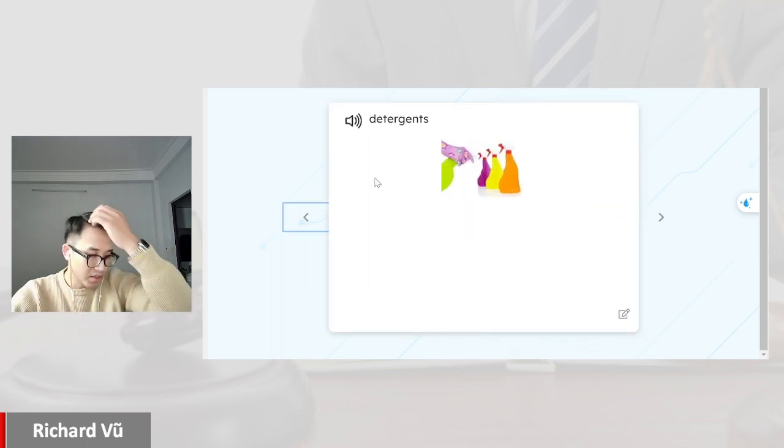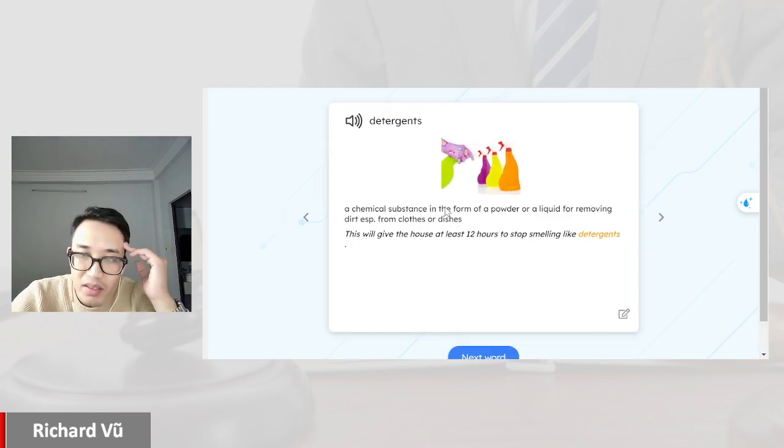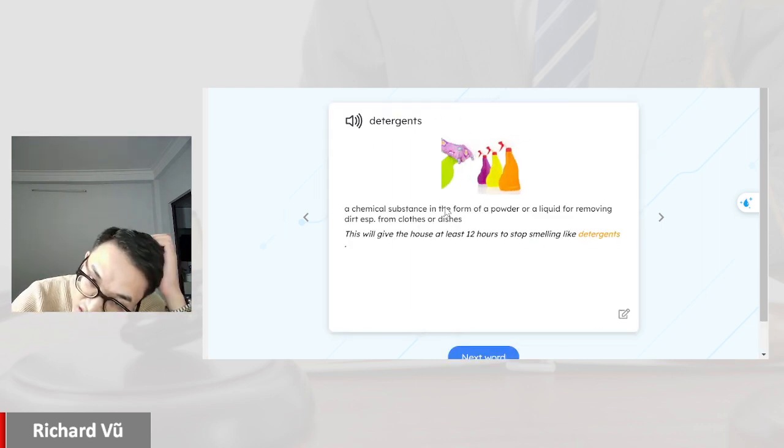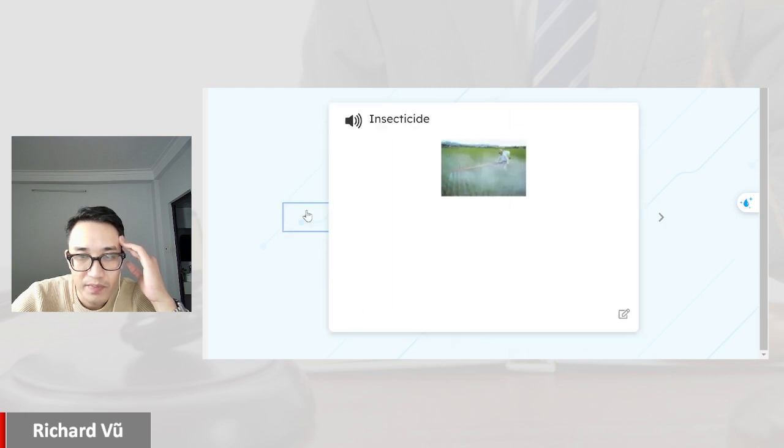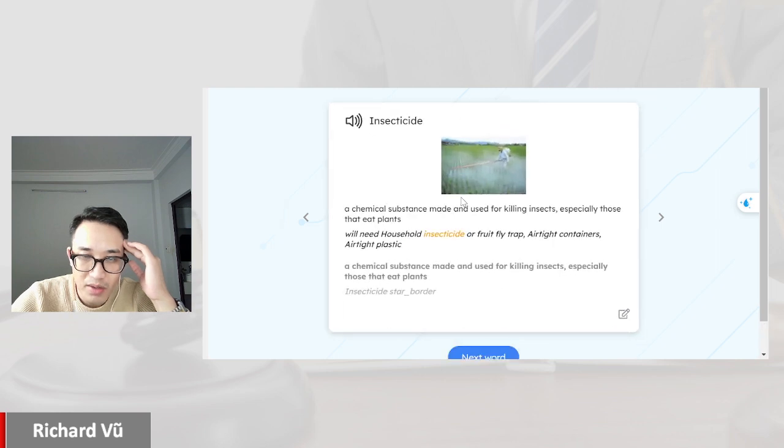Detergent. What does this word mean? It is a chemical substance in the form of a powder or liquid for removing dirt, for example from clothes or dishes. Insecticide. What does this word mean? This word means a chemical substance made and used for killing insects, especially those that eat plants.